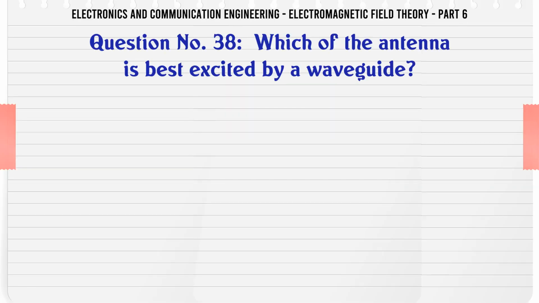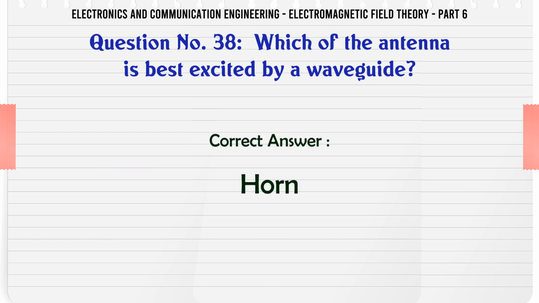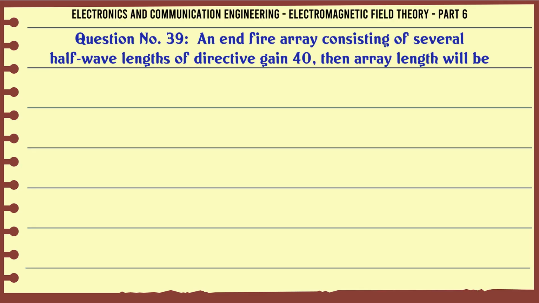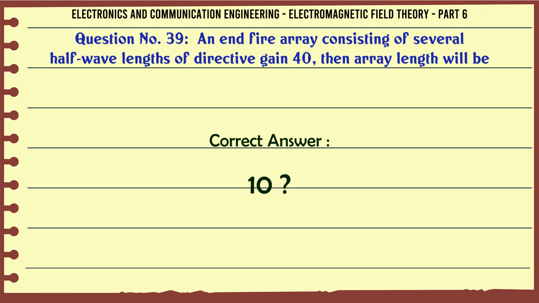Which of the antenna is best excited by a waveguide? A, horn. B, discone. C, helical. D, biconical. The correct answer is horn. An end-fire array consisting of several half wavelengths of directive gain 40, then array length will be A, 10. B, 100. C, 20. D, 5. The correct answer is 10.